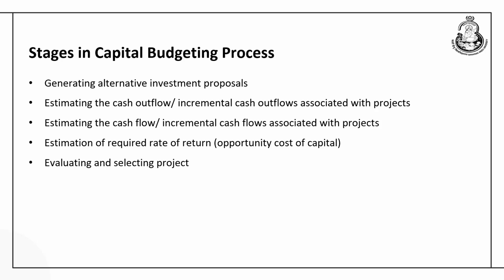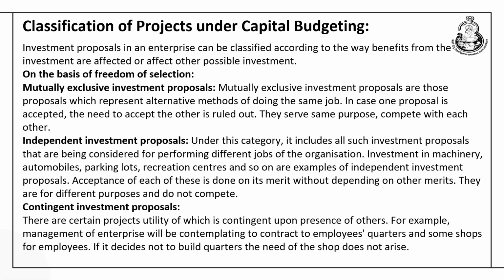So, these are the stages in capital budgeting, which starts with finding out the different alternative, evaluating them and selecting the best alternative out of the bouquet. Now, here capital budgeting projects may be of different type. Now, the basis can be the freedom of selection, and also whether it is going to diversify its business, or it is going to replace the old asset with a new one. So, investment proposal which is classified on the basis of freedom of selection consists of three important types of decision. The number one is mutually exclusive investment proposal.